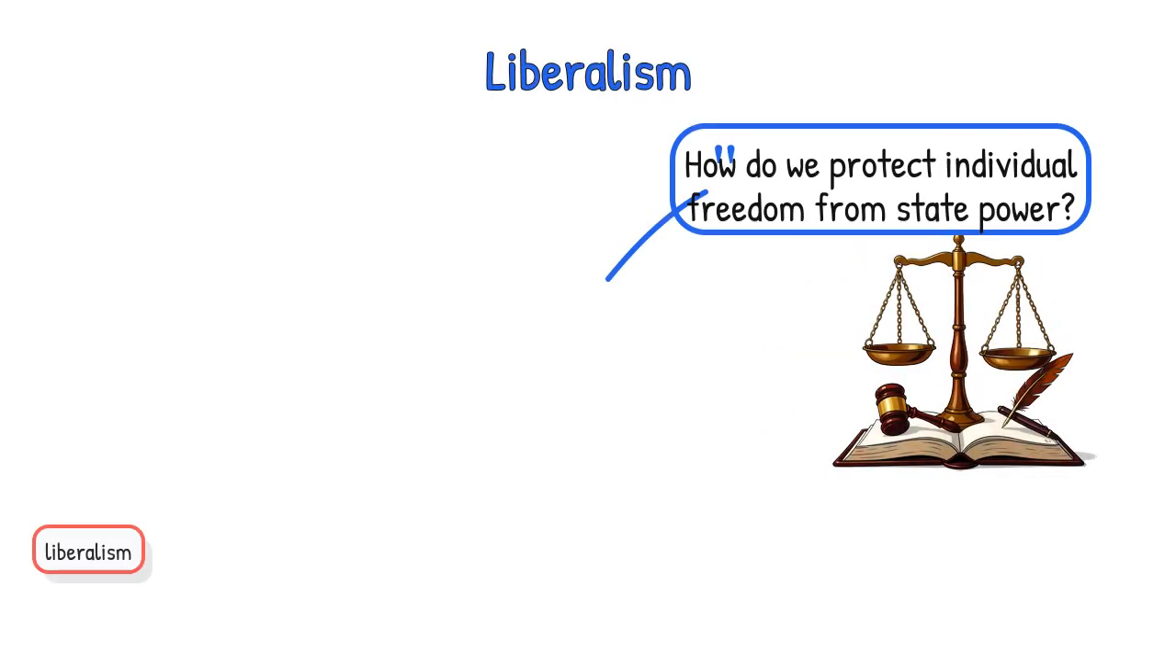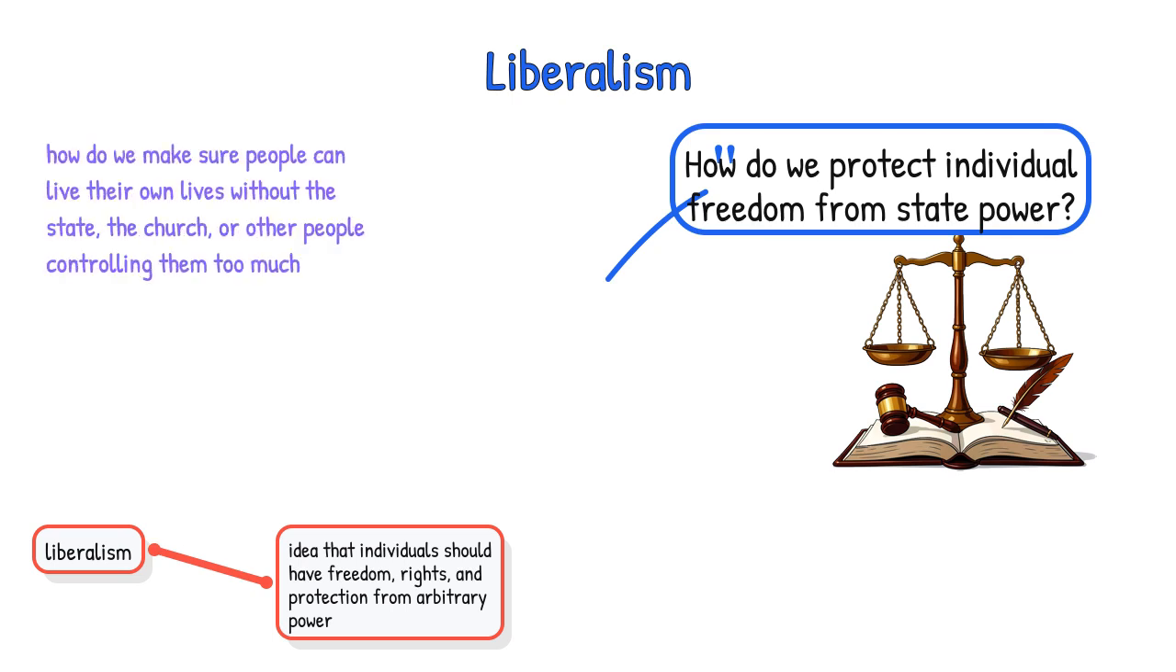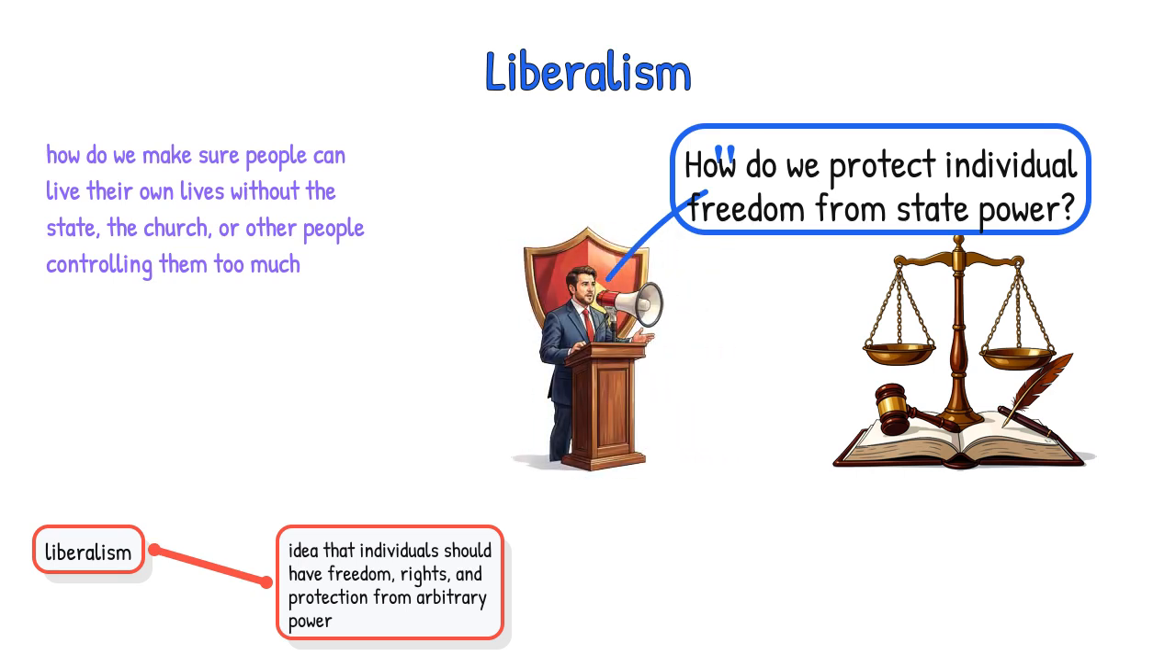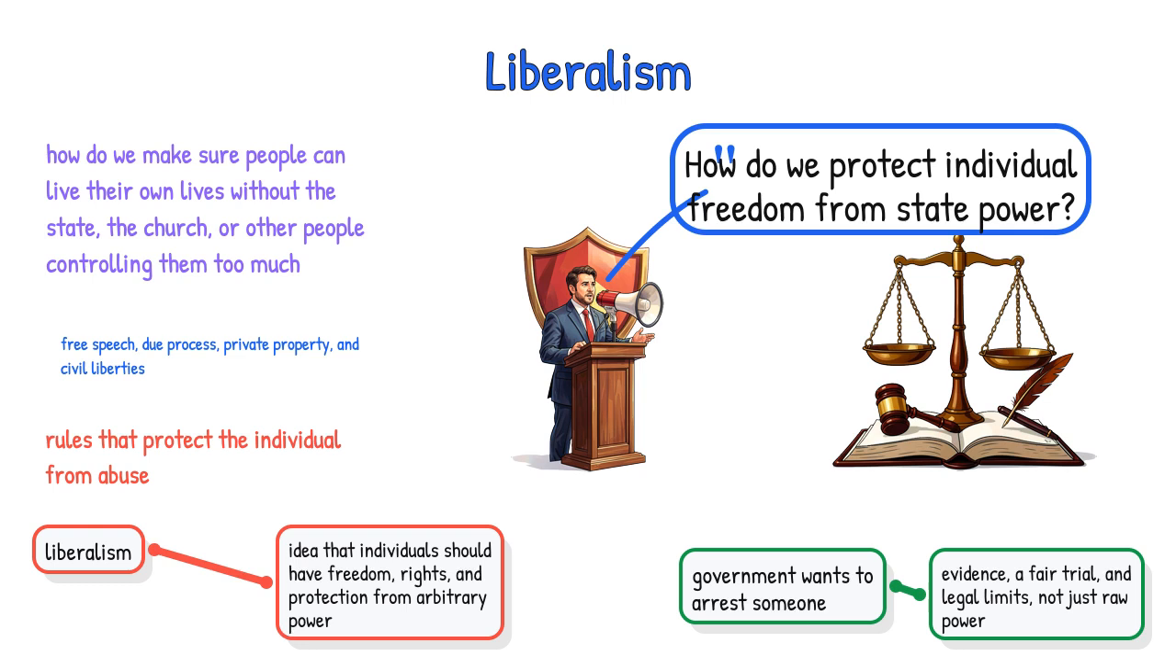First, liberalism. Liberalism is the idea that individuals should have freedom, rights, and protection from arbitrary power. At its core, it asks, how do we make sure people can live their own lives without the state, the church, or other people controlling them too much? This is useful because it explains why we care about free speech, due process, private property, and civil liberties. A liberal system tries to create rules that protect the individual from abuse. For example, if the government wants to arrest someone, liberalism says there should be evidence, a fair trial, and legal limits, not just raw power.